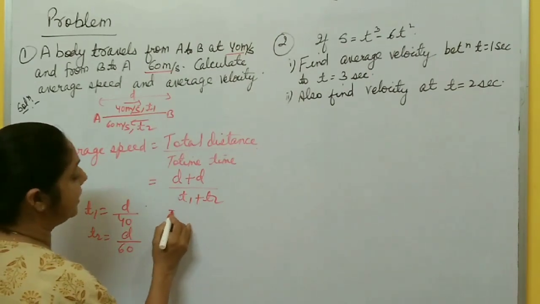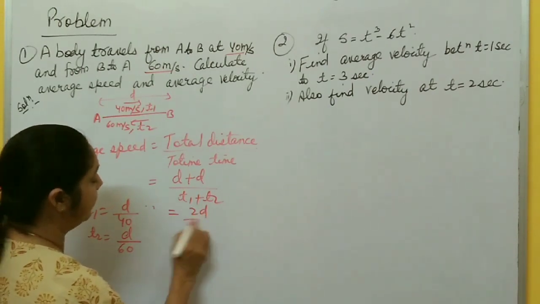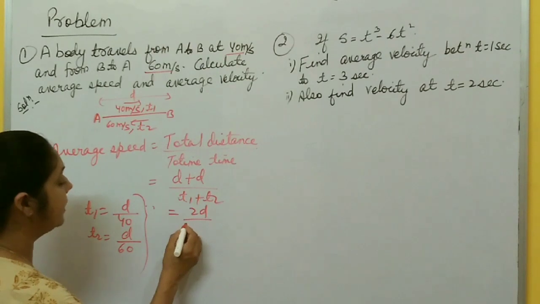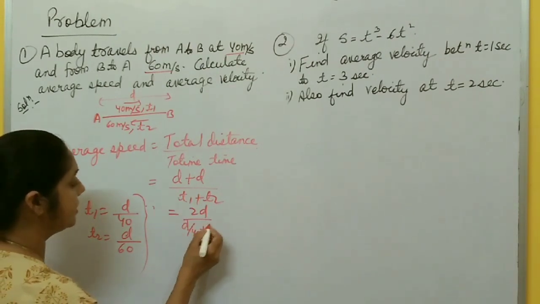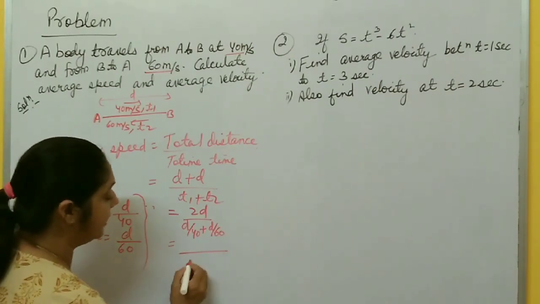So this average speed becomes what? D plus D, 2D, divided by T1 plus T2. T1 is D by 40 plus T2 is D by 60. You take the LCM, right?